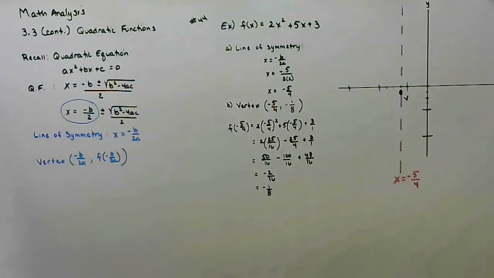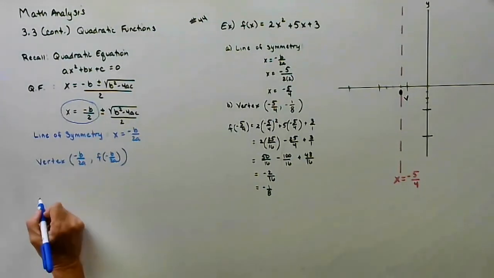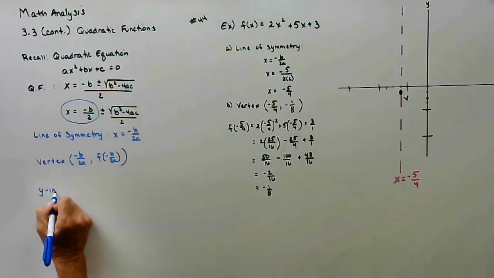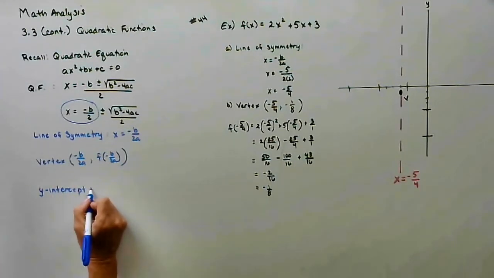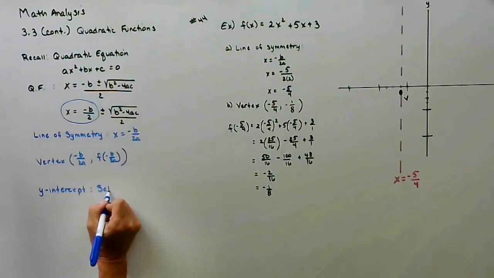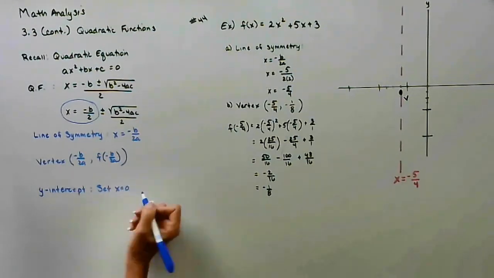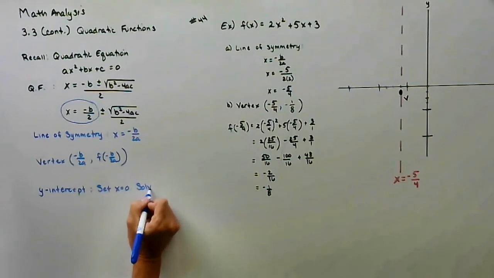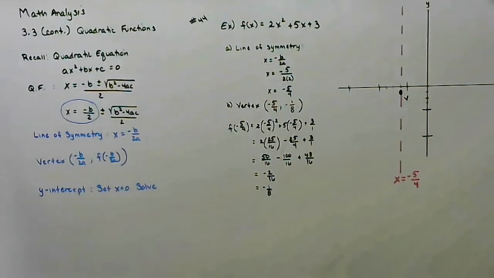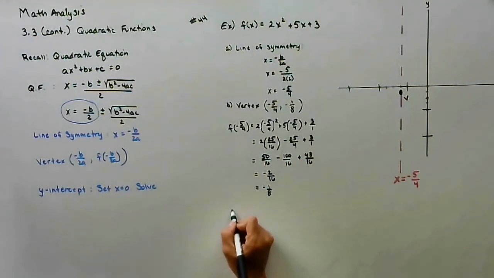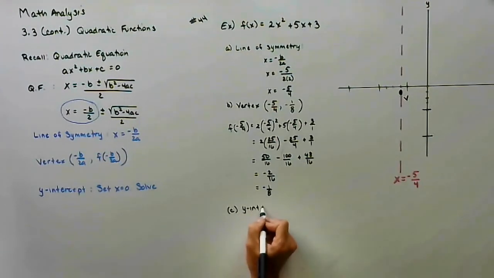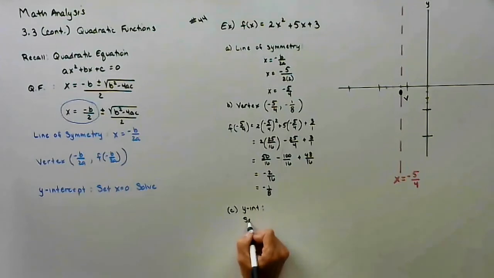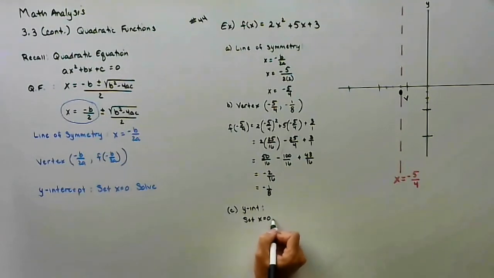Okay? Easiest intercept to find, the y-intercept. It's easier because we set x equal to 0 and solve. Okay, let's do that. Y-intercept, set x equal to 0 and solve.